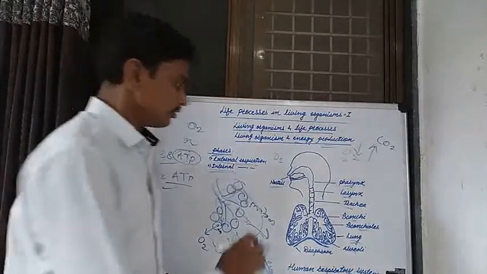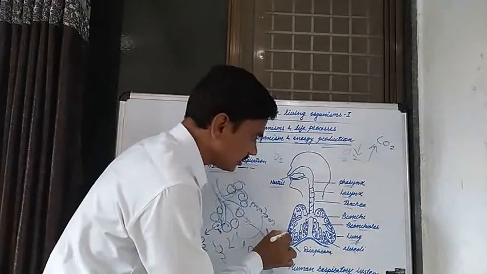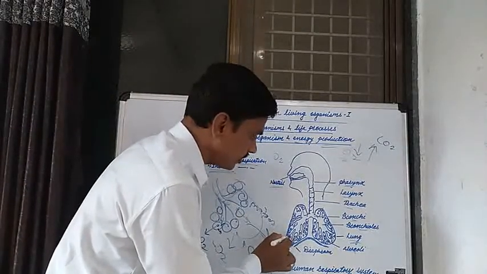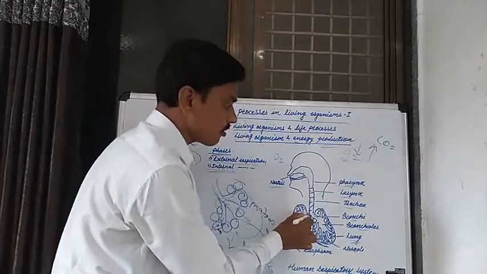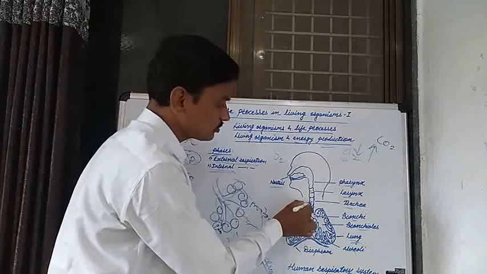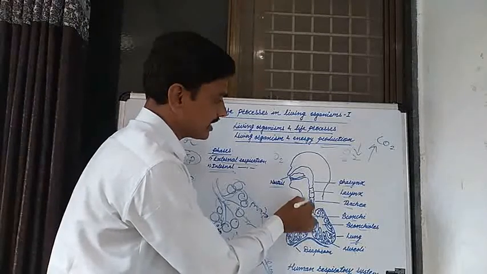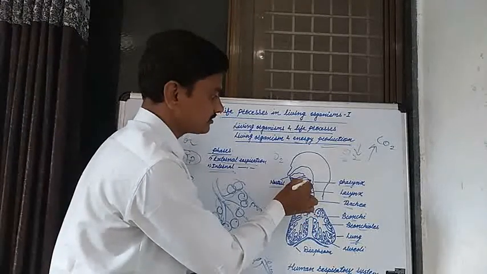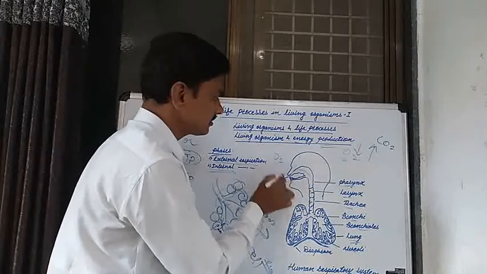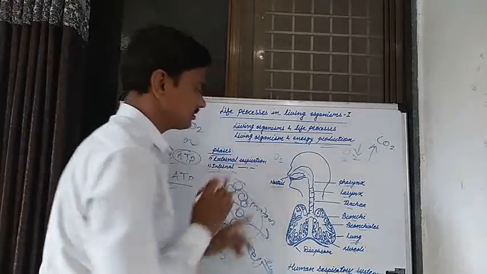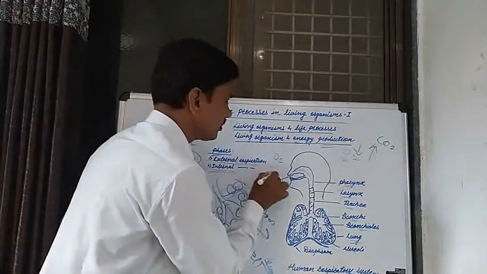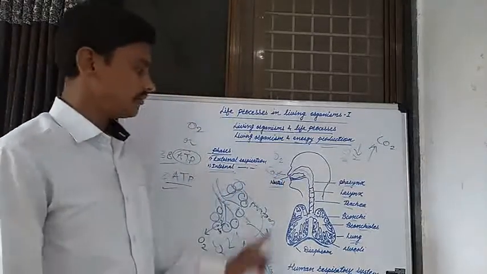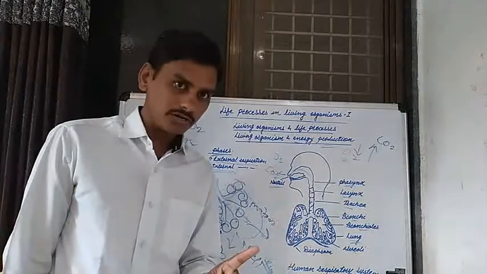Then the carbon dioxide passes from the alveoli to the bronchioles, from the bronchioles to the bronchi, from the bronchus to the trachea, from the trachea to the larynx, then the pharynx, and from the pharynx into the nostril, and from the nostril the carbon dioxide is given out of the body by the respiratory organs.